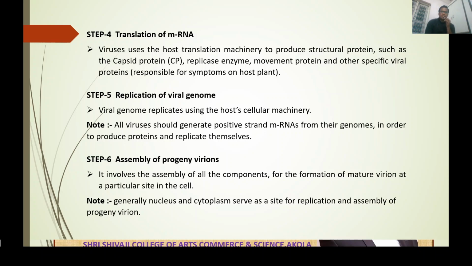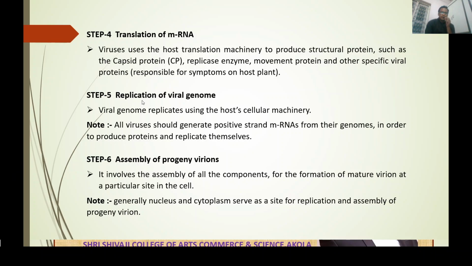After transcription, translation is also most important. In the translation of mRNA, viruses use the host translation machinery. By using that machinery, it produces capsid protein CP, replicase enzyme, movement protein, and other specific viral proteins which are responsible for the symptoms on the host plant.